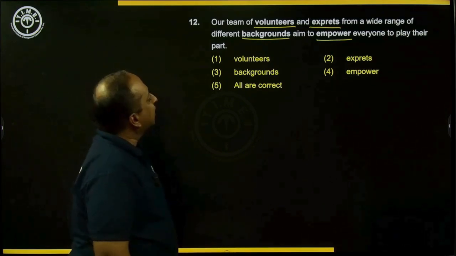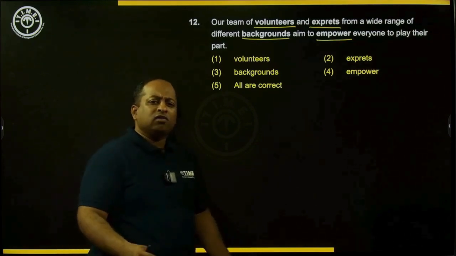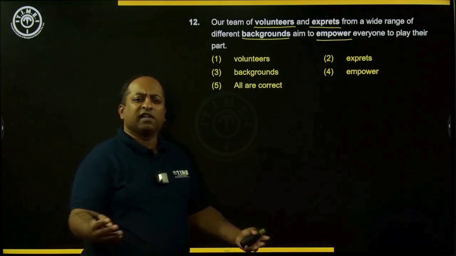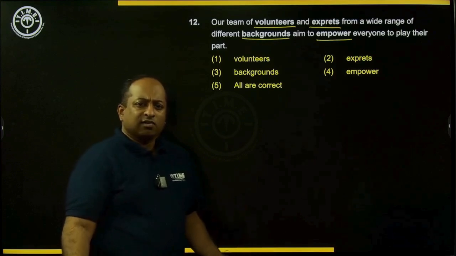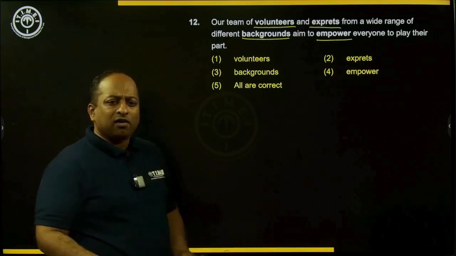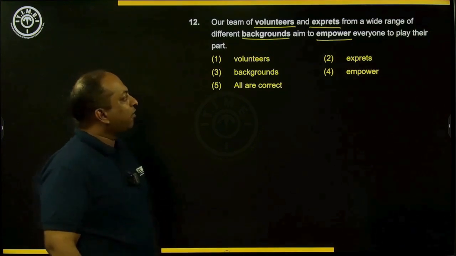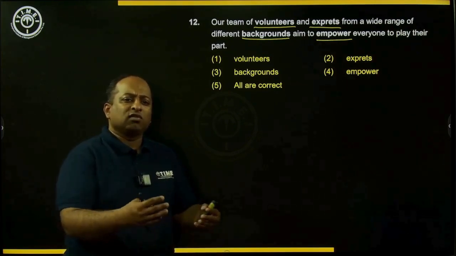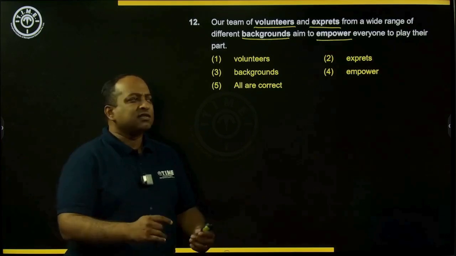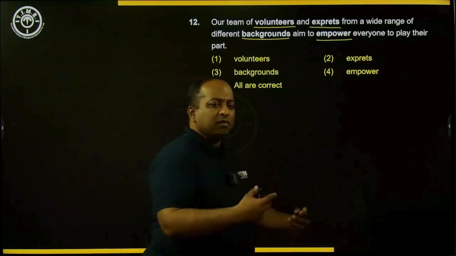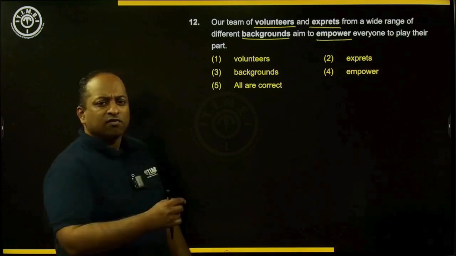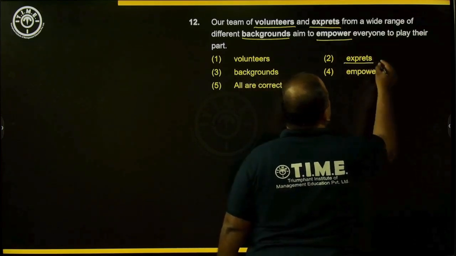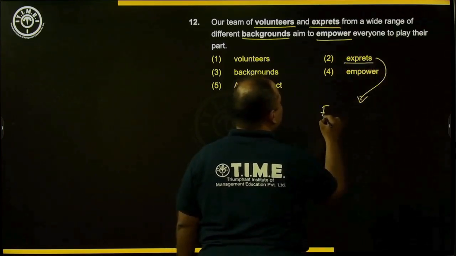They do it voluntarily. Then your backgrounds: people with different backgrounds means different areas of expertise, different situations from which they came, different experiences, different educational qualifications, etc. Basically different backgrounds talks about diversity. Aims to empower everyone. Empower everyone means give them the kind of empowerment so that they are able to do things on their own without anyone else's influence. So give them the power, empowerment. So the wrong word which is spelt here is experts, spelt incorrectly. So the right spelling of this word would be experts.